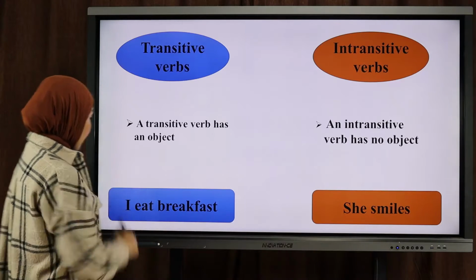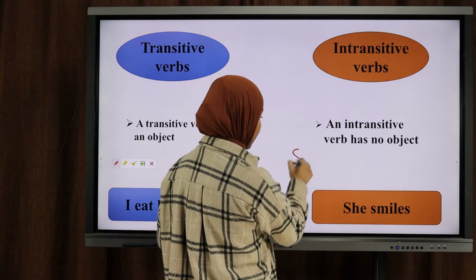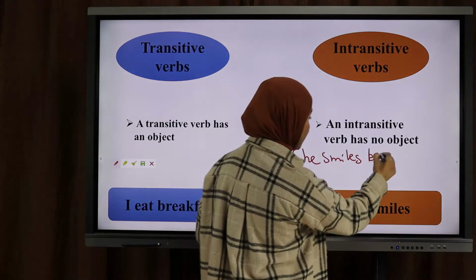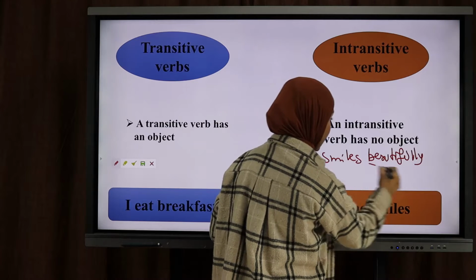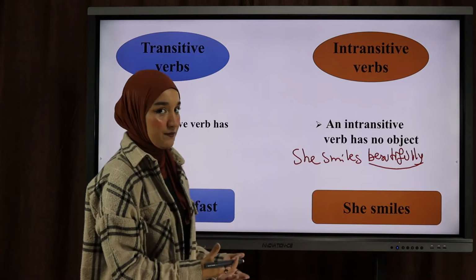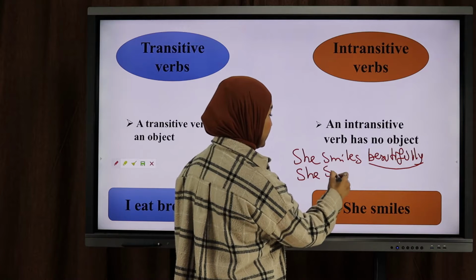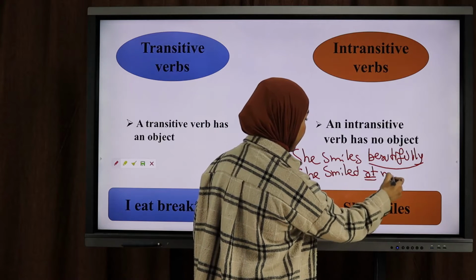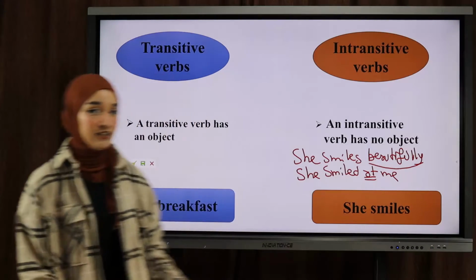So, for example, I can just say, she smiles beautifully. Okay, so I used an adverb here, okay? Or I can just use a preposition. I can say, she smiled at me, okay? So I could either use an adverb or a preposition, okay?